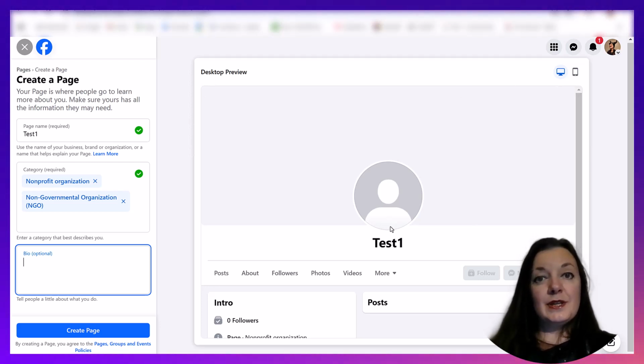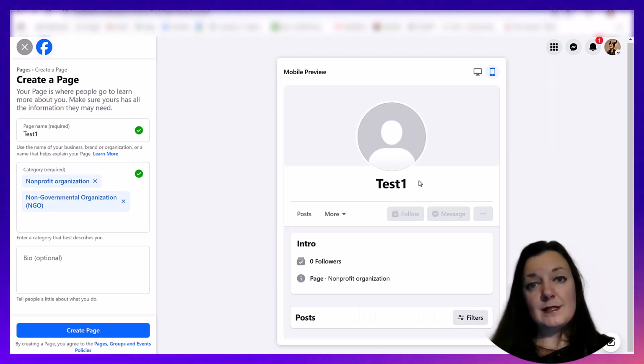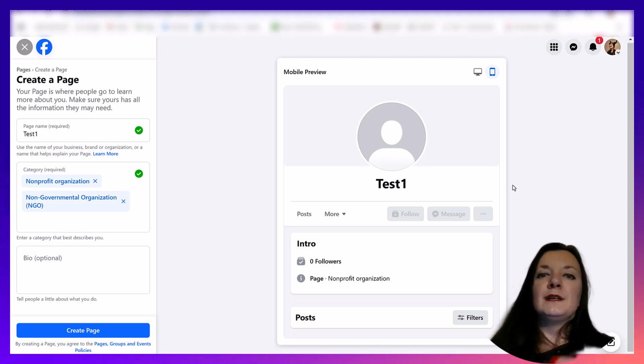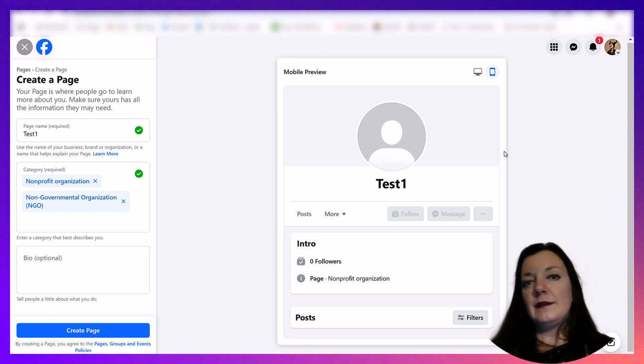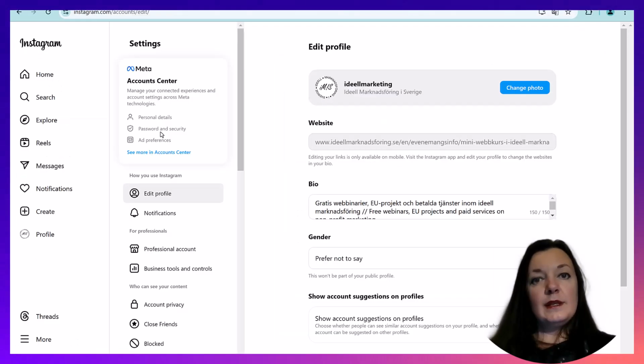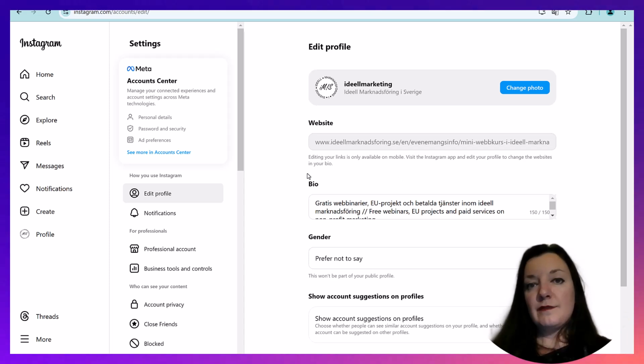Also check that you can see even from the beginning how your page is gonna look on desktop and also on a mobile phone, so you can test different views. Remember that more than a half of users are actually accessing your different accounts from mobile, and the number is growing.